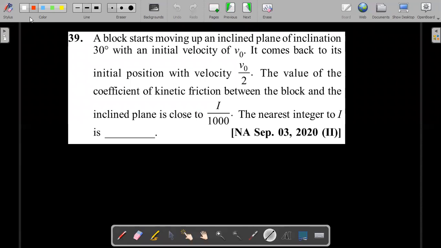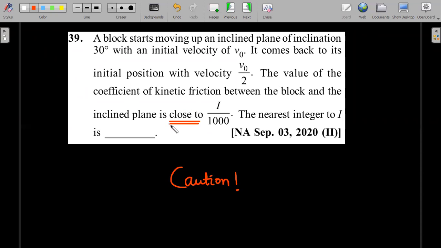Whenever these "close to" problems are asked, please be careful. It's a caution to leave the problem to the end of the exam. I'm not saying leave it completely. Anytime you see a physics question with "close to", either with options or in numerical, you can guess that most of the time the calculation is going to be pretty huge. So if you are running out of time, it's better to skip such questions and move to another one so that you can score more or attempt more questions.